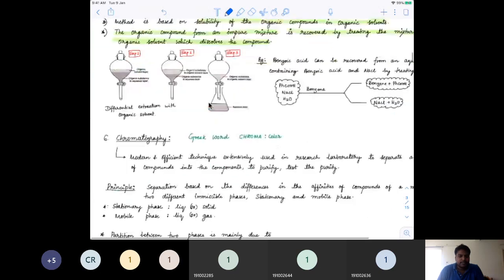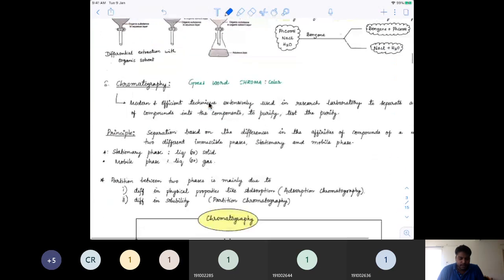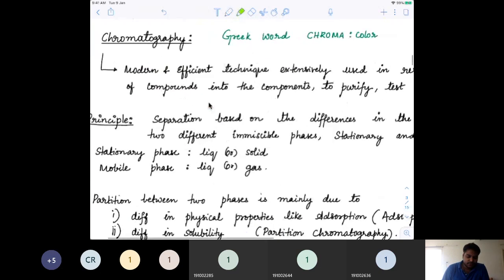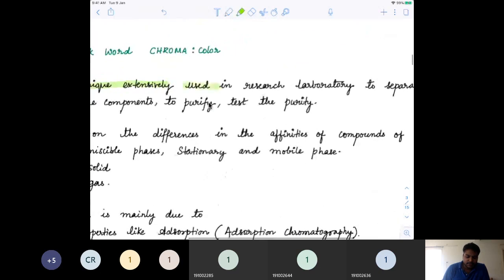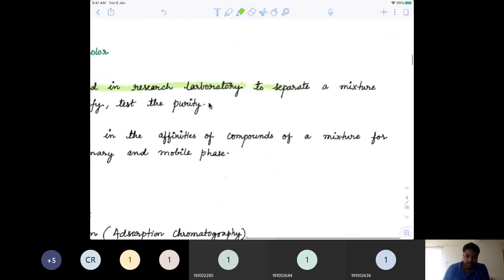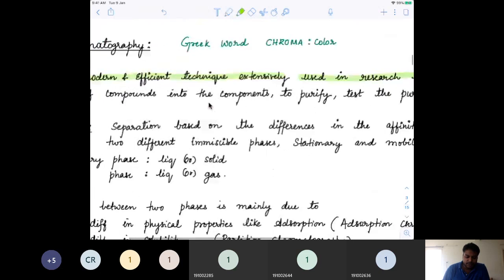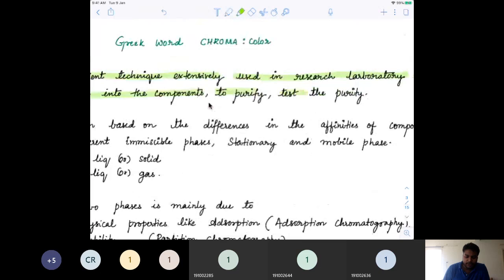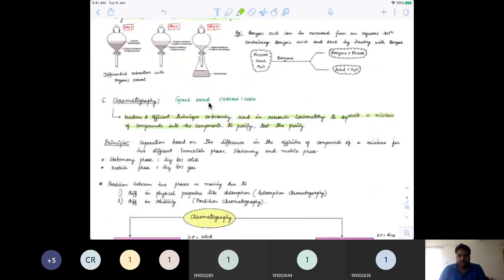So I think the case is clear, guys. Now check this next important separation, which is chromatography. This is the most modern and efficient technique which is being used right now. It is extensively used in research laboratories to separate a mixture of compounds into components, to purify them, and also to test the purity. This is the whole purpose of chromatography.